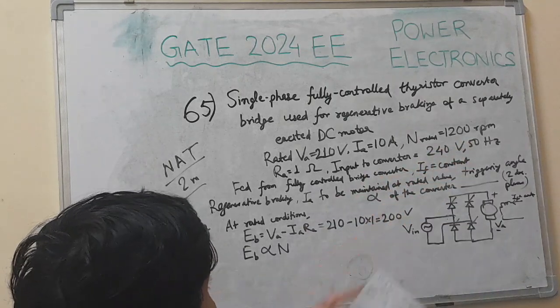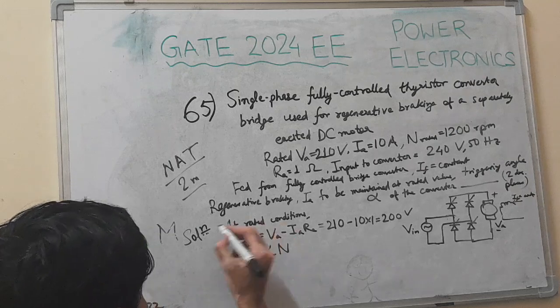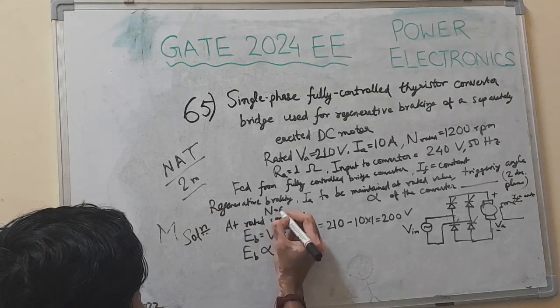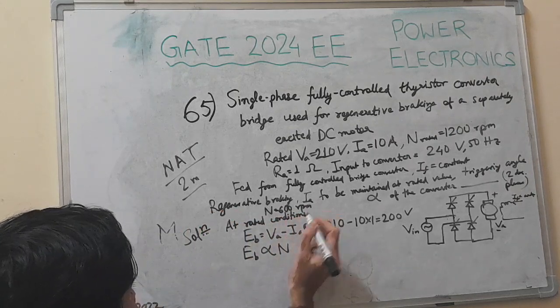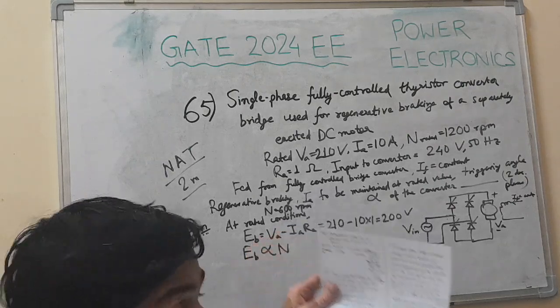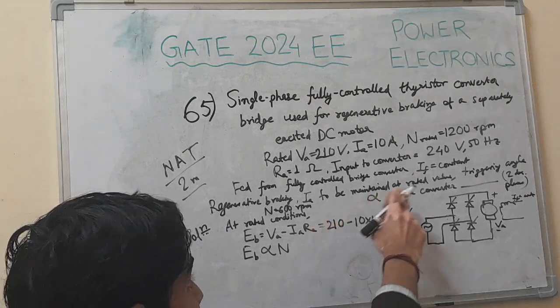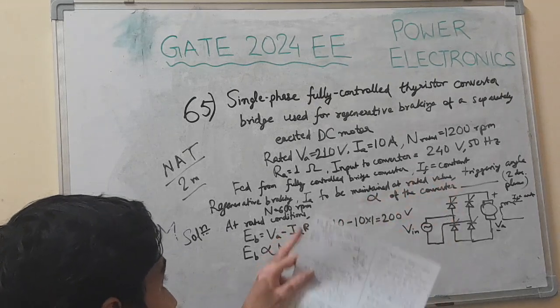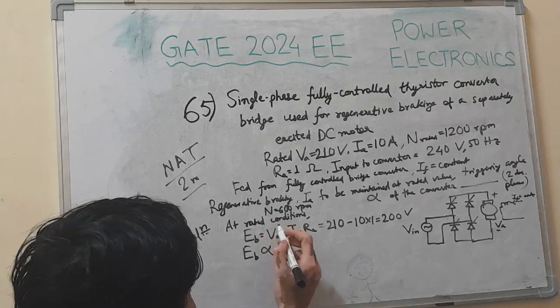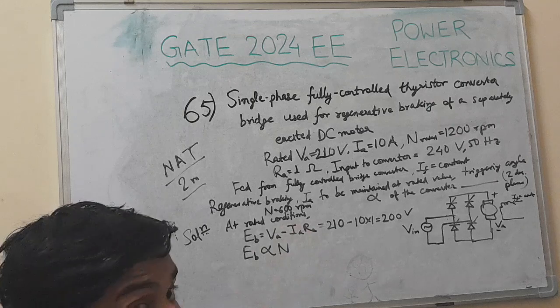Operating condition is 600 rpm. At 600 rpm, the armature terminals of motor are suitably reversed for regenerative braking with IA maintained at rated value. So at rated conditions, the speed is 1200 rpm, and at operating conditions, speed is 600 rpm.